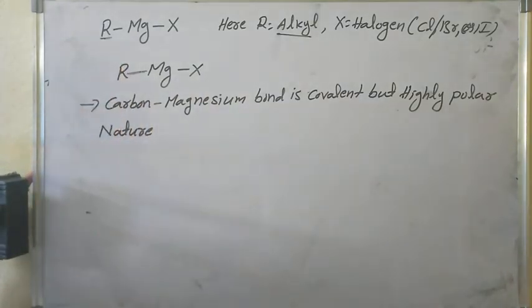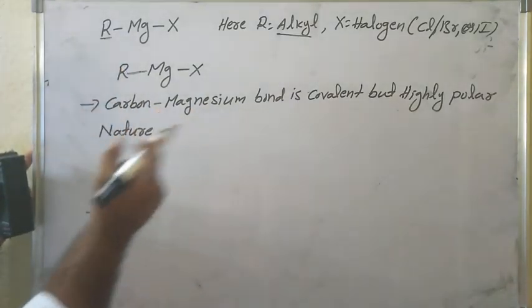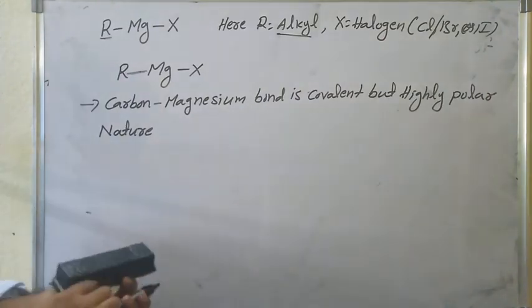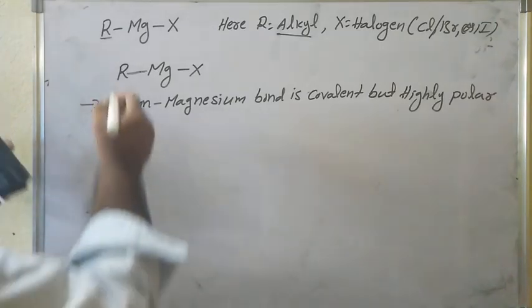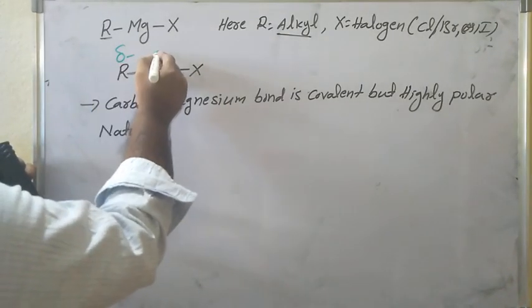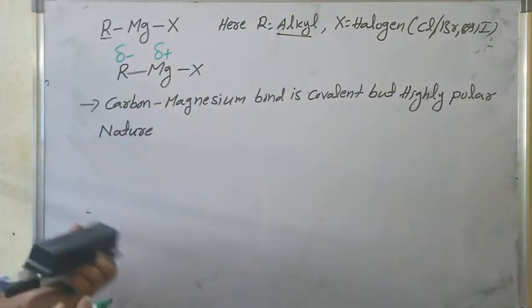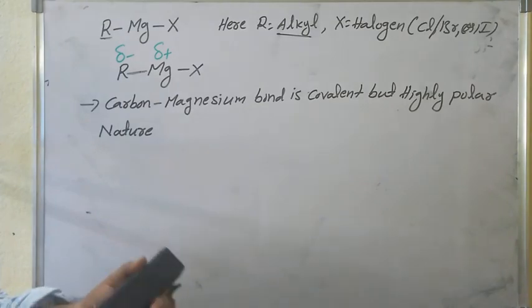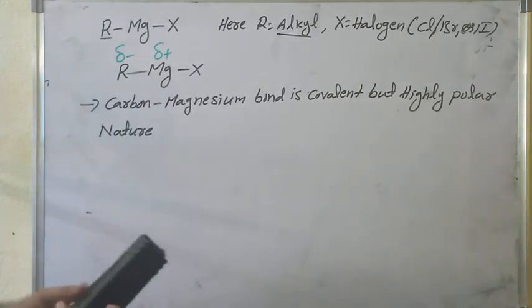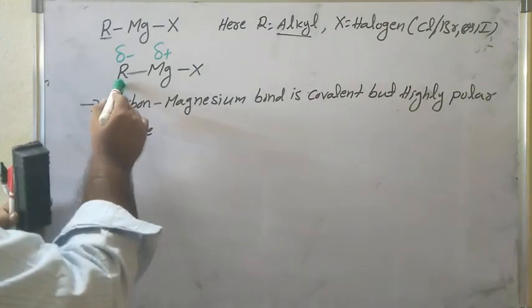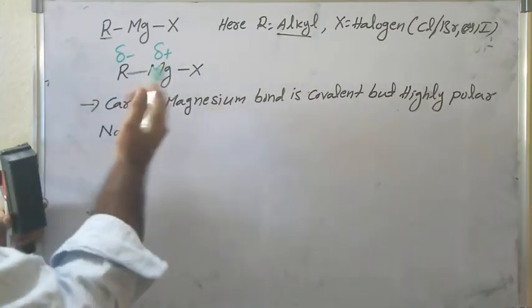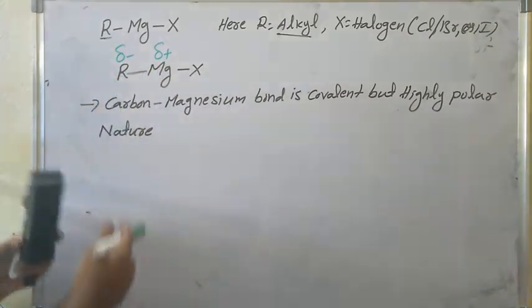Carbon is more electronegative, so it pulls electrons from the magnesium atom. That's why the alkyl group carbon has a partial negative charge, and magnesium has a partial positive charge. The carbon-magnesium bond is covalent but highly polar, because carbon is more electronegative and pulls electrons from the magnesium atom.